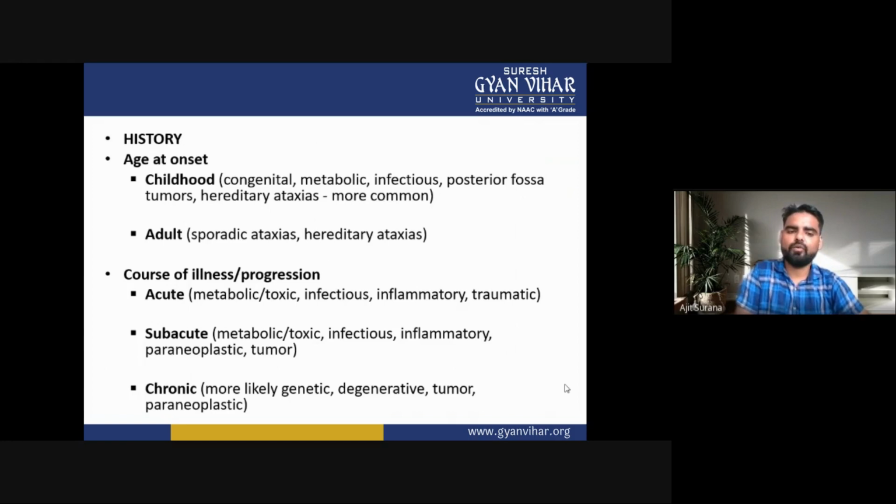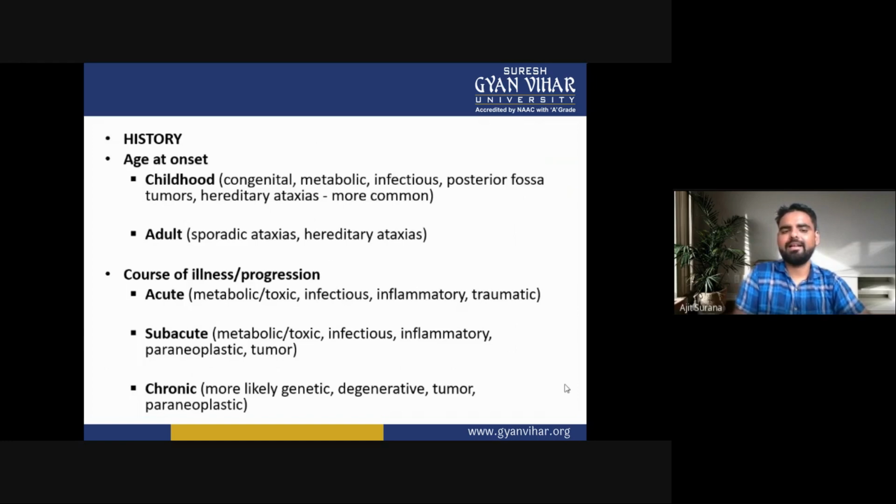Now third one is the chronic. In chronic they are more likely genetic, degenerative, tumor or paraneoplastic. So this is the history of the ataxia, history of the disease. First one is the age at onset. Age at onset may be of two types: in childhood and in adulthood. In childhood they are congenital, metabolic, infectious, posterior fossa tumors, hereditary ataxia. They are more common.